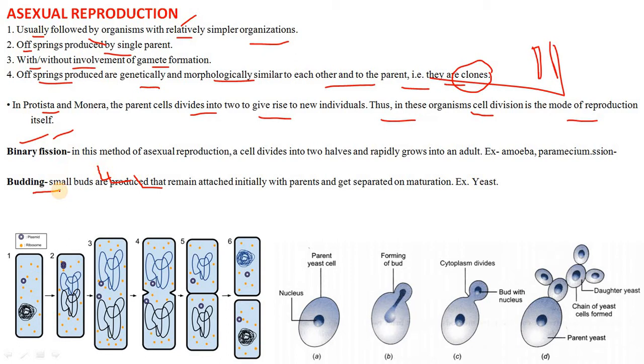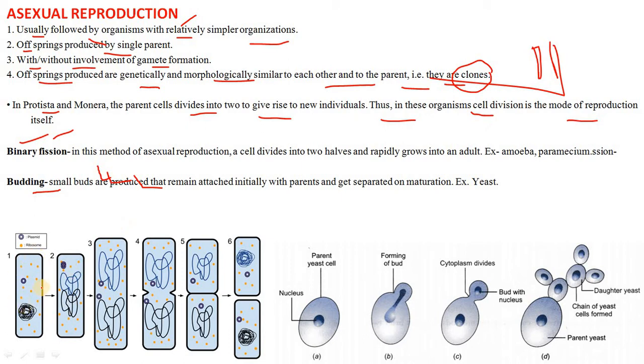Now coming to budding. What is budding? Small buds are produced that remain attached initially to the parent and get separated after maturation. It is the formation of buds from the parent body which later develop into a new organism. It can be external, for example in hydra, or internal, such as in sponges. Here are the diagrams. You can clearly see this.